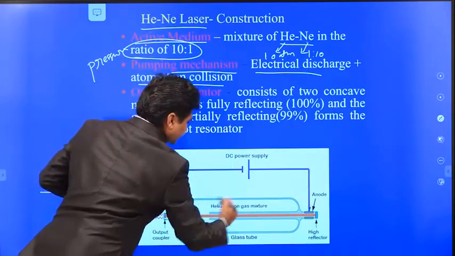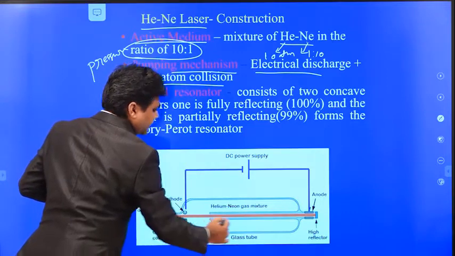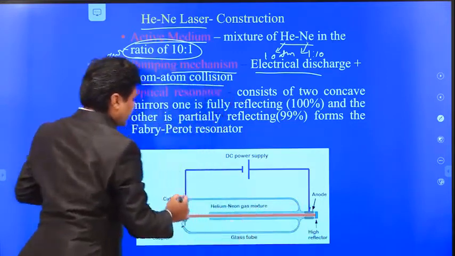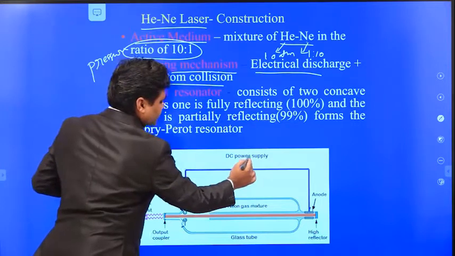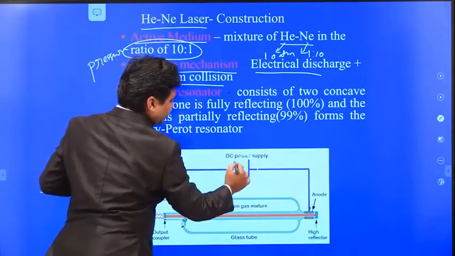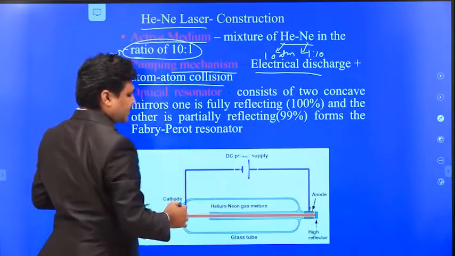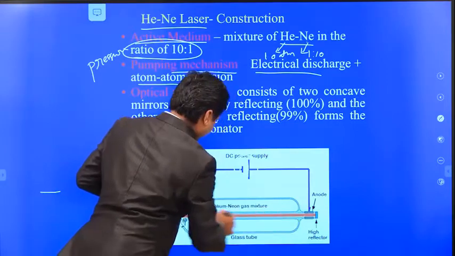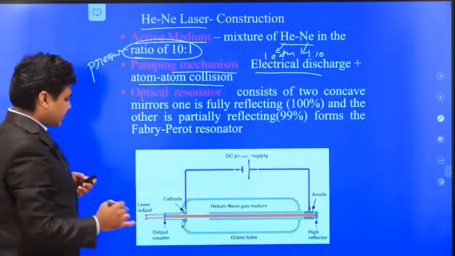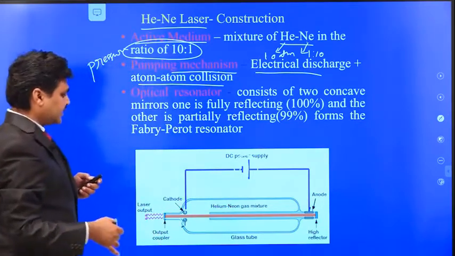Okay, so in this glass tube we have used two electrodes. One is the cathode and the second one is the anode to apply the electricity. To get the electrical discharge, we have to apply a large amount of electricity. By using the power supply, we apply the electricity to the anode and cathode. When we apply the electricity to this gas mixture, it will get ionized.